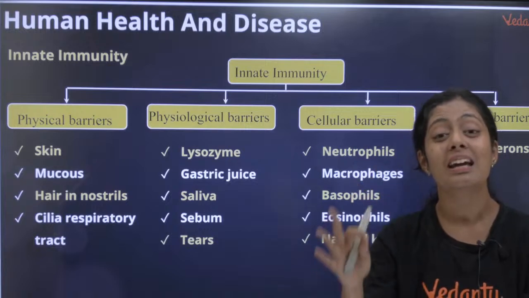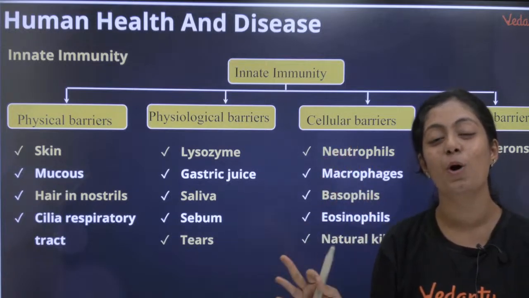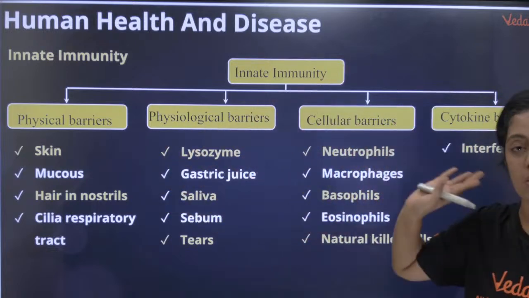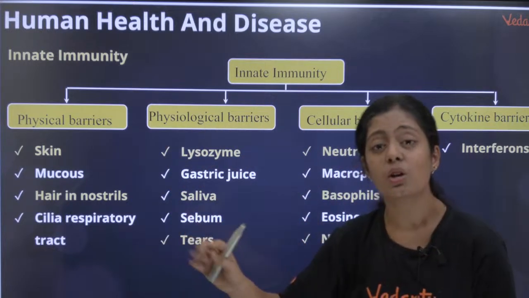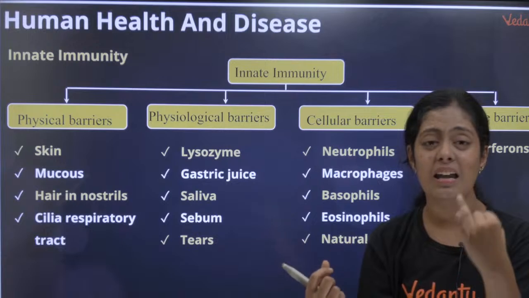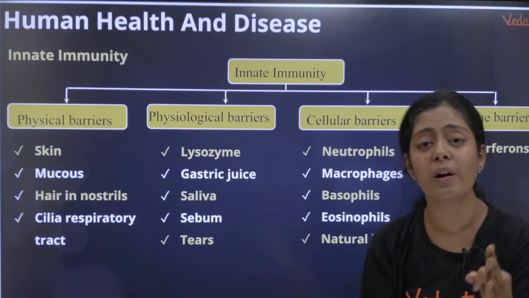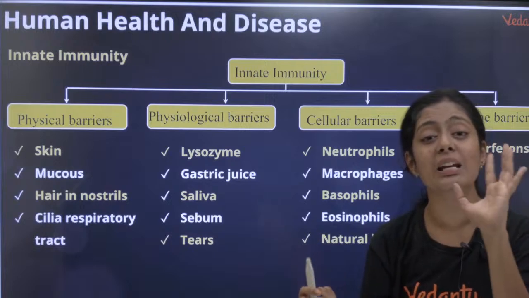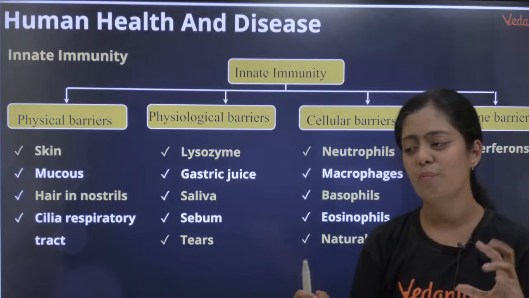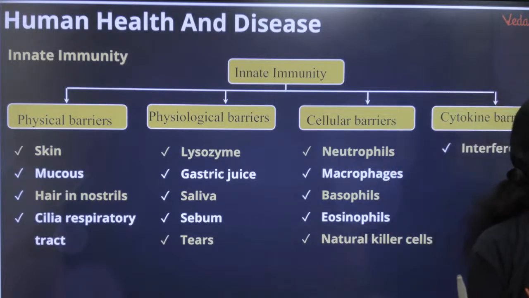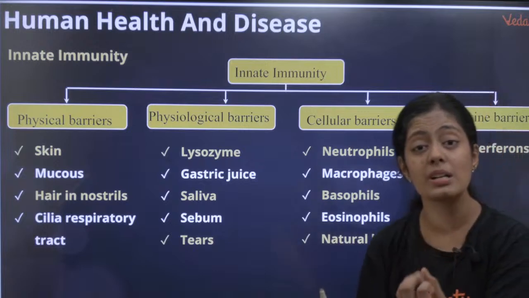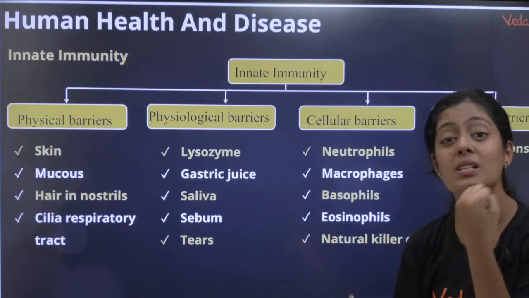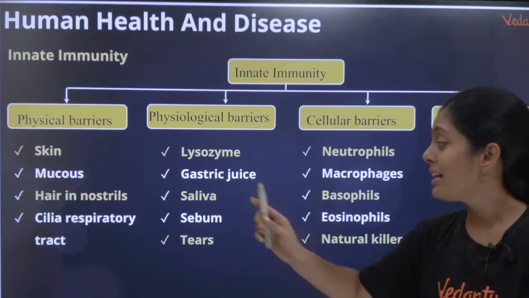No. So skin is the largest organ in your body, which is going to help as a physical barrier in your innate immunity. And then you have mucus. Your entire alimentary canal, digestive tract, reproductive tract, respiratory tract, all these are actually lined by mucus. What is the function of mucus? Can anyone tell me? This mucus is going to trap the pathogen. Okay, and that's the function.